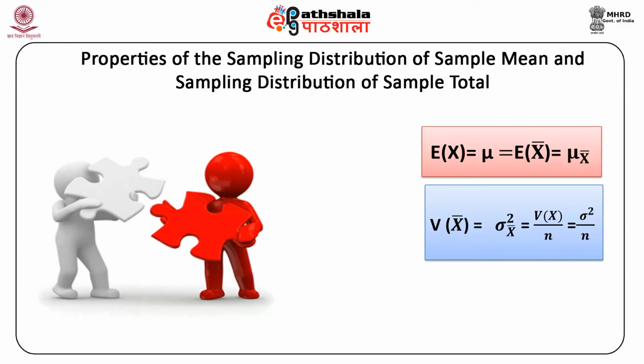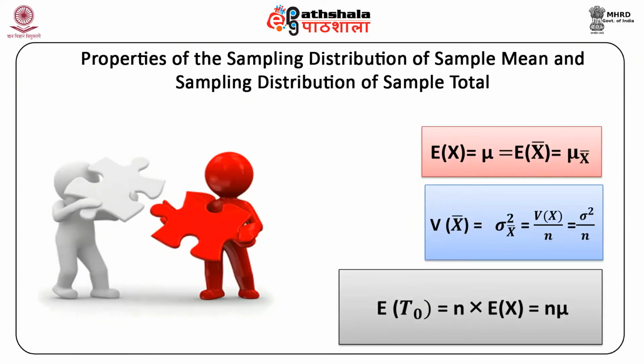The third property is that the mean of the sampling distribution of the sample totals is n times the mean of the population distribution, which means that the expected value of T0 is equal to n into the expected value of X, and is therefore equal to n mu.